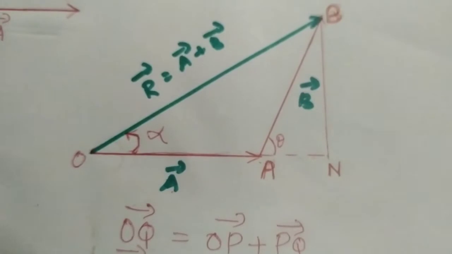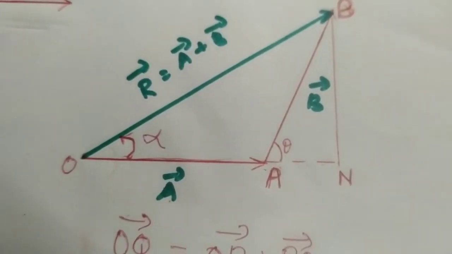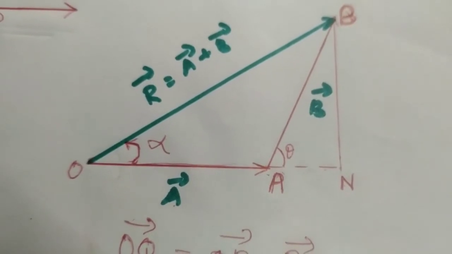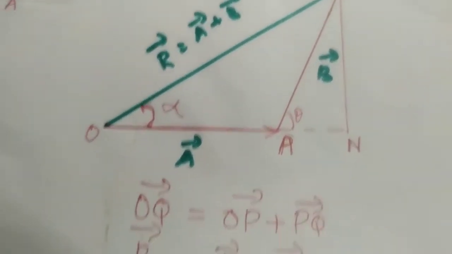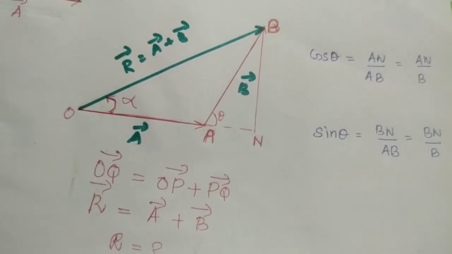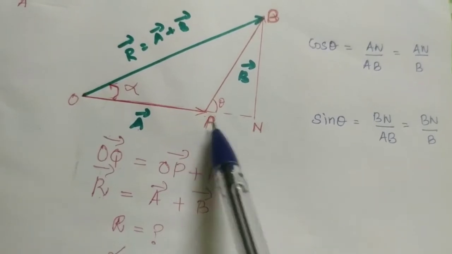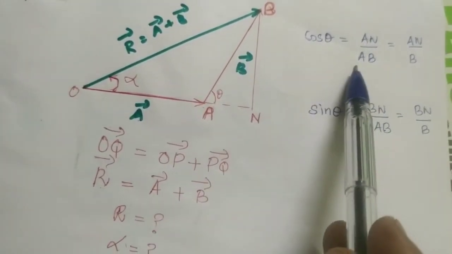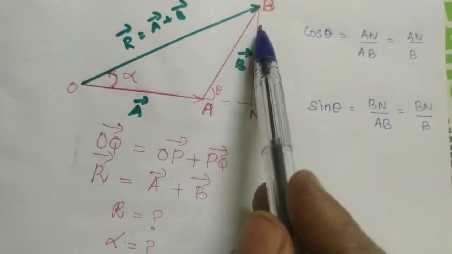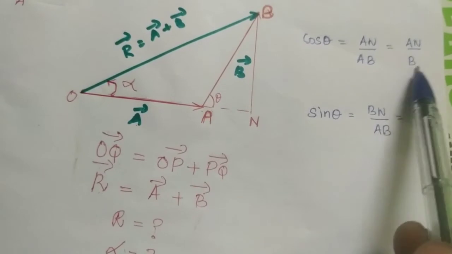Okay, so from this triangle ABN we are going to calculate cos theta and sin theta. You know what cos theta and sin theta are, isn't it? Okay. Cos theta is adjacent side by hypotenuse. Okay, what is the adjacent side here? AN is the adjacent side and AB is the hypotenuse. So AN by AB. Here AB is equal to B vector, that is B. Okay. So AN by B.